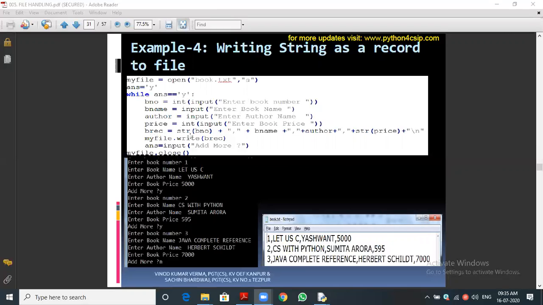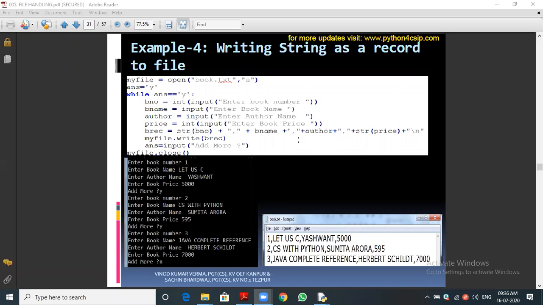Very good. So for that, as you know, we cannot add string plus integer or integer plus string. All the strings we can concatenate. That's why we are converting into strings by using the str constructor or the str function. Then we are concatenating a comma also. You can see we are adding one comma as a separator, isn't it? bno plus double quotes comma, likewise we are adding it.